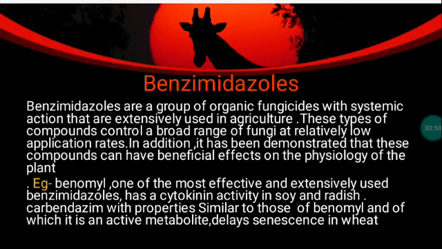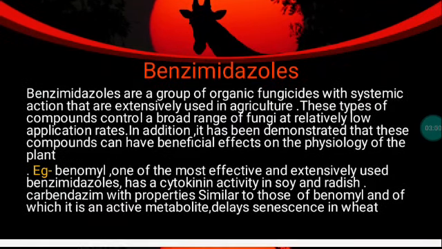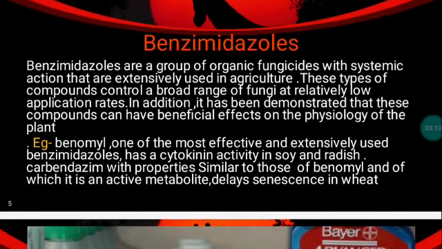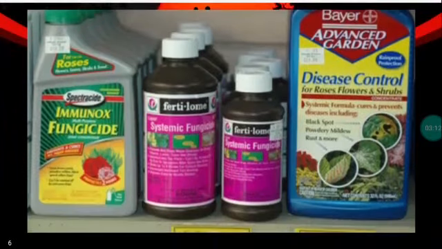Carbendazim, with properties similar to those of benomyl and of which it is an active metabolite, delays senescence in weeds. Senescence means death, so it delays the senescence in weeds, so it has a positive influence in crop plants. Systemic fungicides. Fetilome is one of the systemic fungicides that are absorbed into the plant and control the fungi growth.